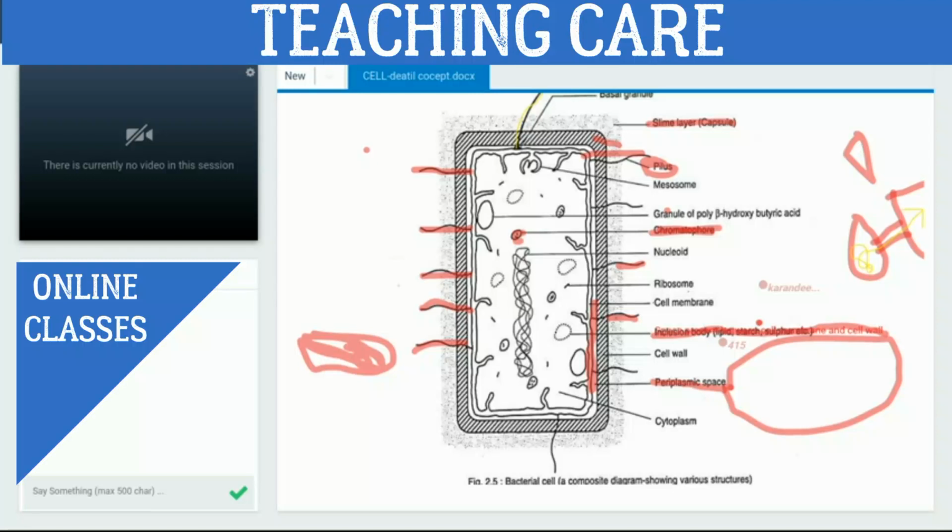Got it? Inclusion bodies: lipid present, starch present, and many things are also present inside the cytoplasm as inclusion bodies. Got it? Okay, fine.